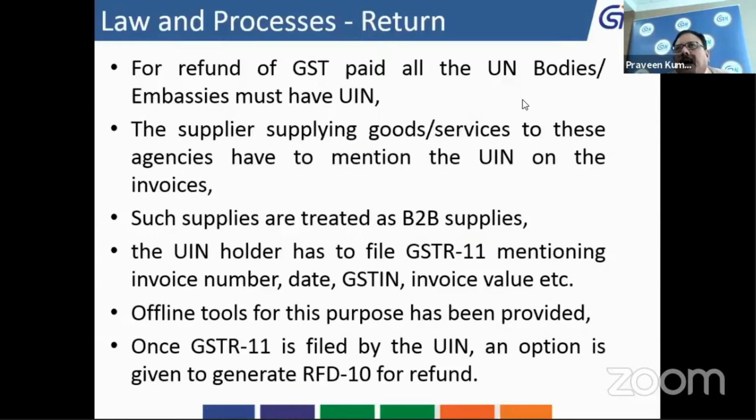UIN holders have to file GSTR 11, which is a simple Excel sheet statement which contains the details of invoice number, date, GSTIN, invoice value, tax value, etc. One thing also they need to mention which is related to the place of supply.